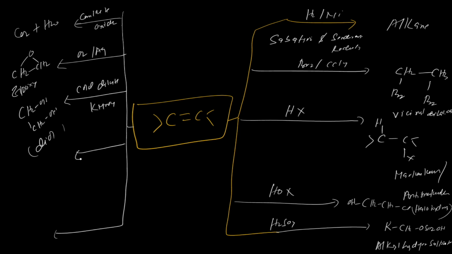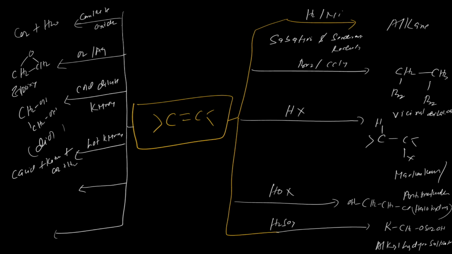Now what about the next one with the hot KMnO4? So with the hot KMnO4, it will give you a different product. So either it can give you the carboxylic acid or ketone or CO2 plus H2O. So it depends. I have explained how the cleavage will take place.